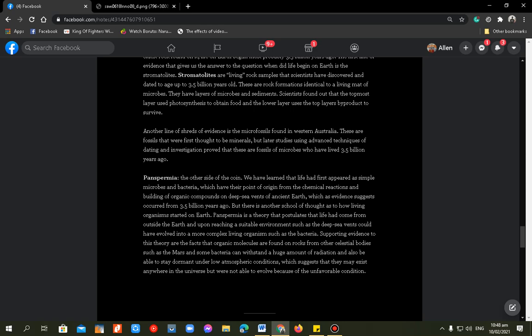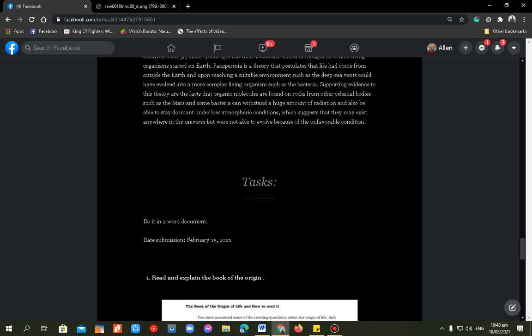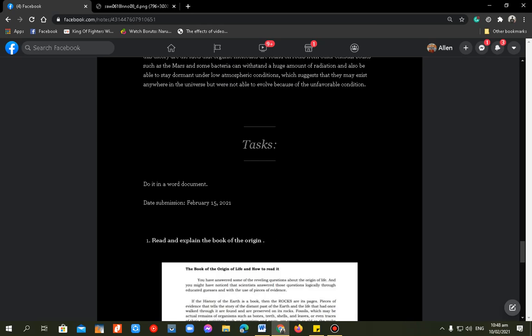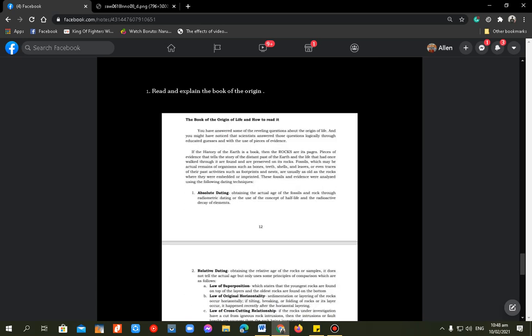So, that's panspermia. And that's it for our discussion. The tasks given are to be put in a Word document. You can send it through Messenger or email. The date of submission will be on February 15, 2021. No more extension. So, read and explain the book of the origin. You will read that.